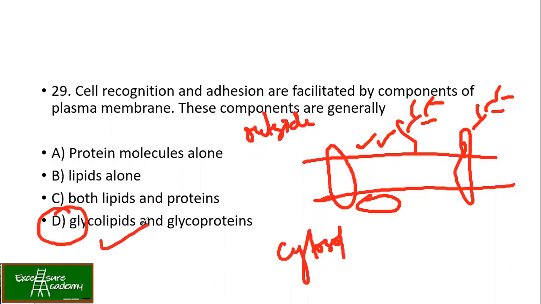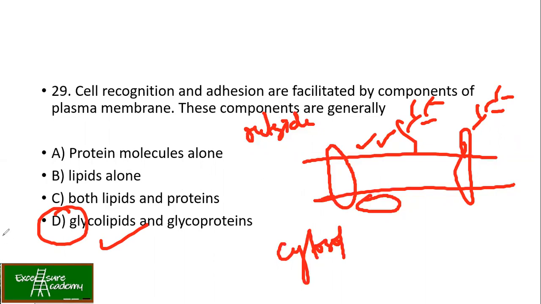For example, on your RBC, you have oligosaccharide antigens like A and B. If they are not present, then the blood group becomes O. So the presence of these antigens, which are nothing but the carbohydrate moiety, decides the blood group associations. So it can be either A blood group or B blood group. If both are present, then it becomes AB.